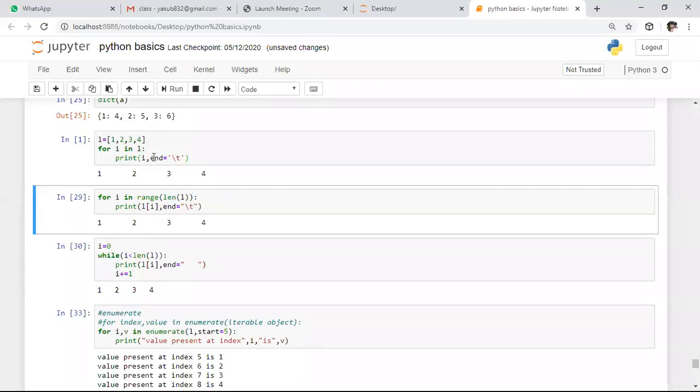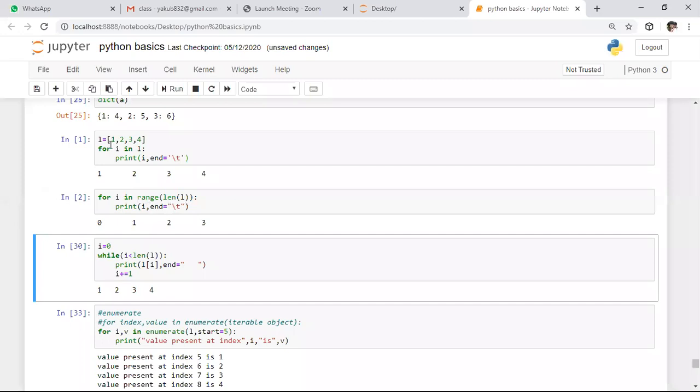After this, if you want to iterate by using basic for loop syntax, here is the way. Here I'm saying for i in range of, I want to check till the end of the list. For that purpose, I'm using the length function. In the range function, if you specify only one attribute, that will be considered as the ending index. By default, it starts with 0 and it will check till the end of the list. Here, if you print i, it will print all the indexes.